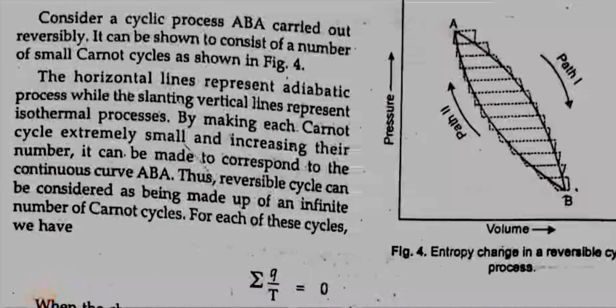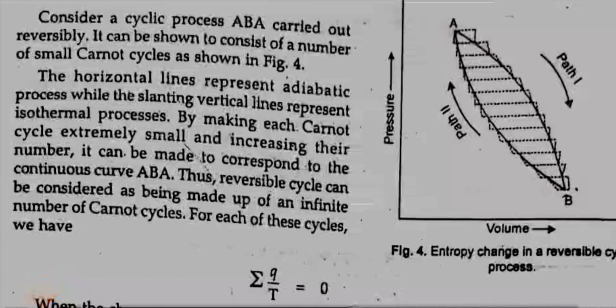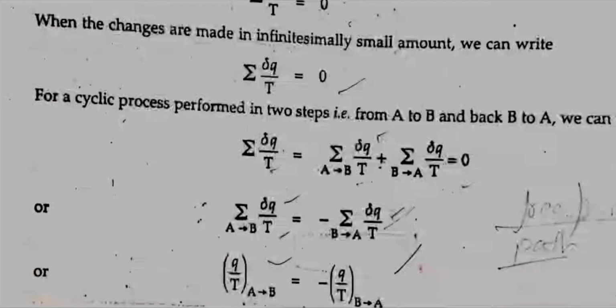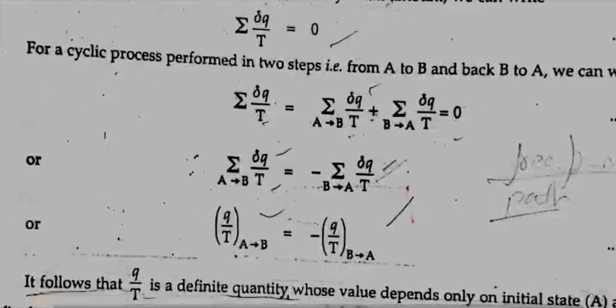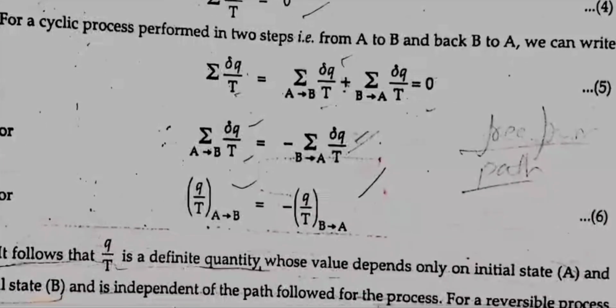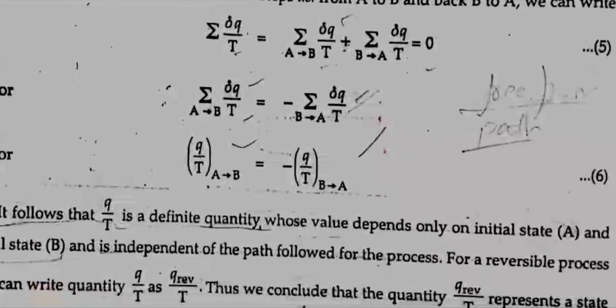Thus, the reversible cycle can be considered as being made up of an infinite number of Carnot cycles. For each of these cycles, we have summation of Q by T is equal to 0. When the changes are made in infinitely small amounts, we can write summation of delta Q by T is equal to 0. For a cyclic process performed in two steps, that is from A to B and back from B to A, we can write that Q by T from A to B is equal to minus Q by T from B to A.